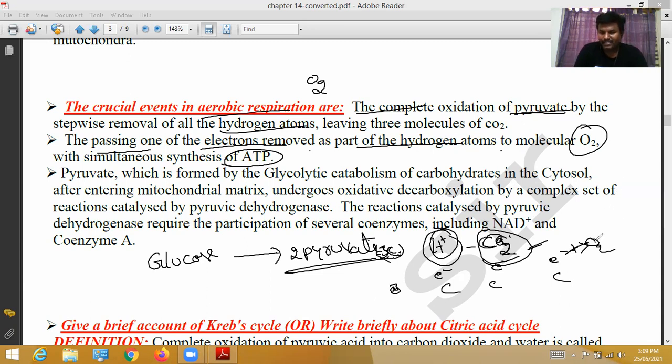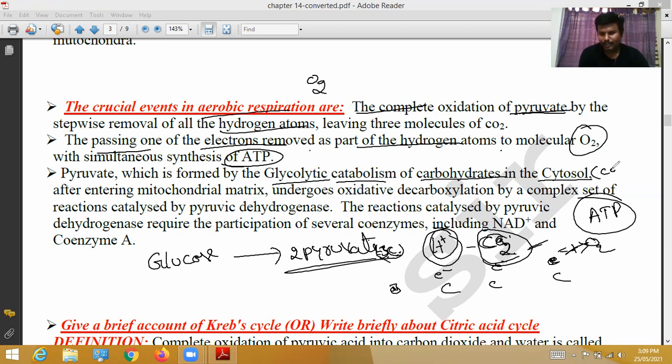So when the oxygen is combined with electrons, automatically here in the mitochondrial matrix, ATP is synthesized.